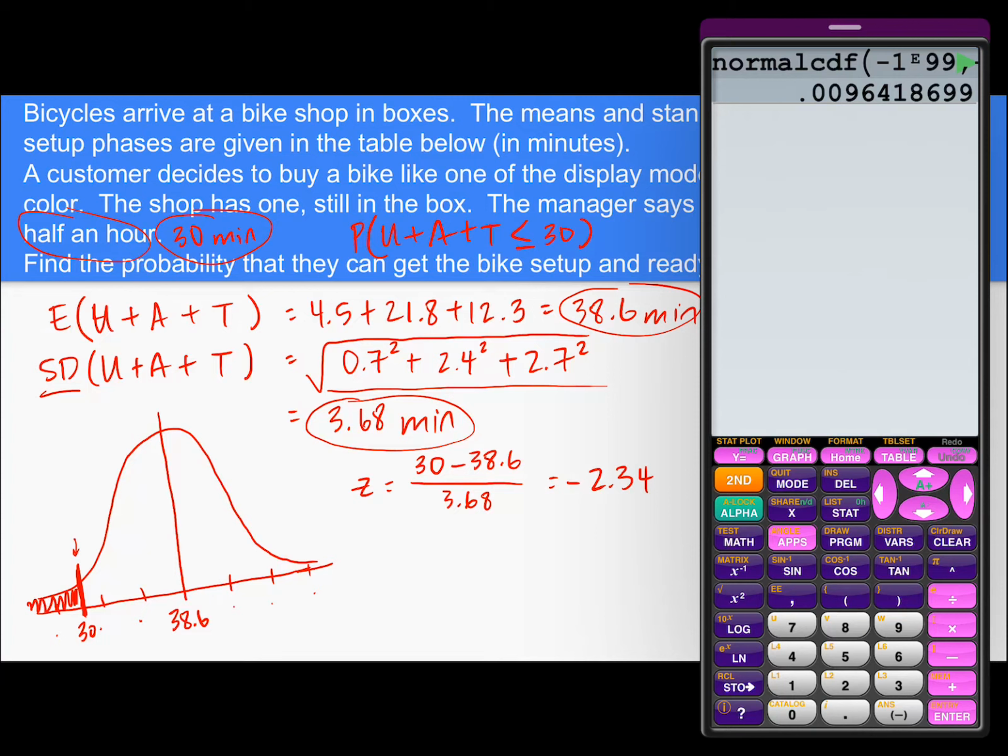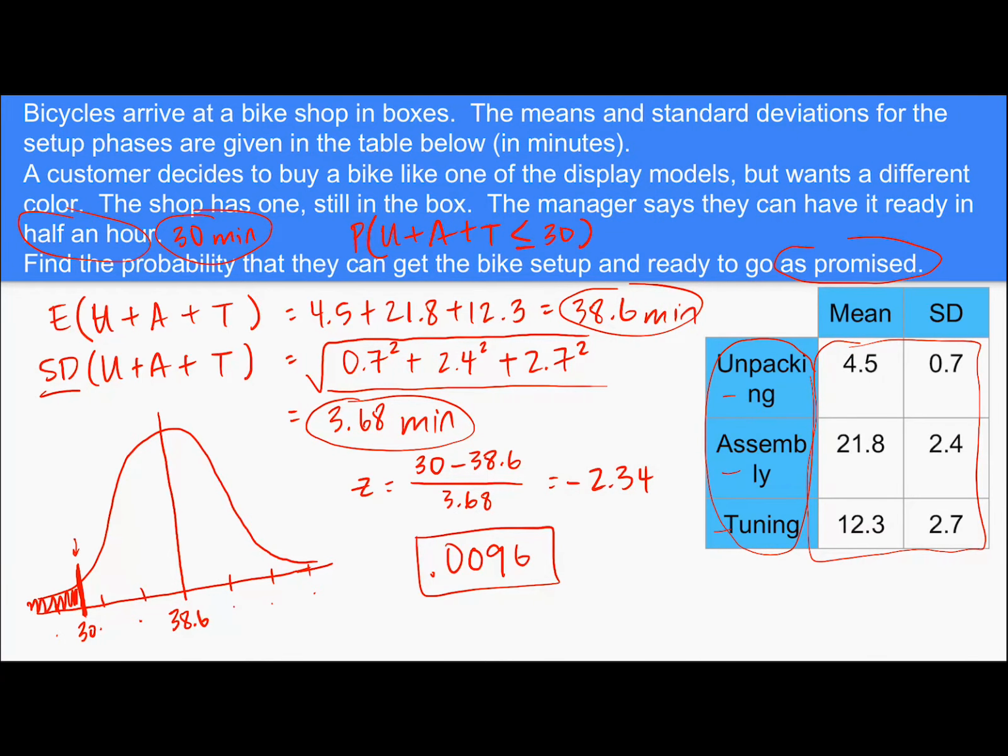Right. So we get a probability of 0.0096. So there is a 0.0096 chance, so a 0.96% chance that it would be ready to go as promised, which is not looking super good for this manager. It looks like he overpromised.